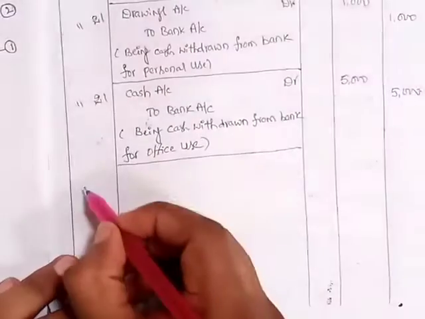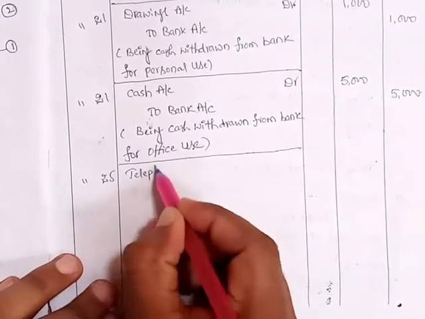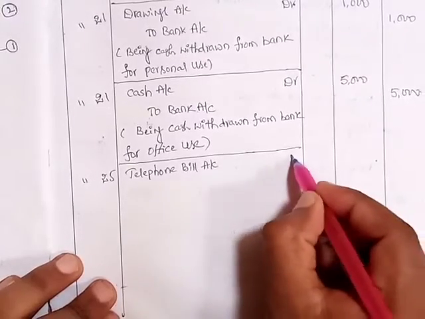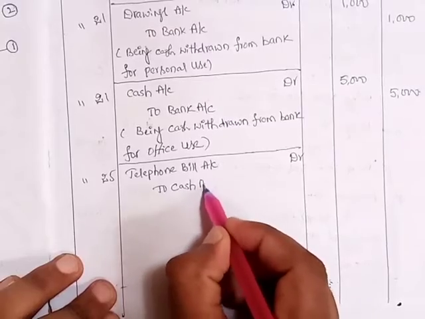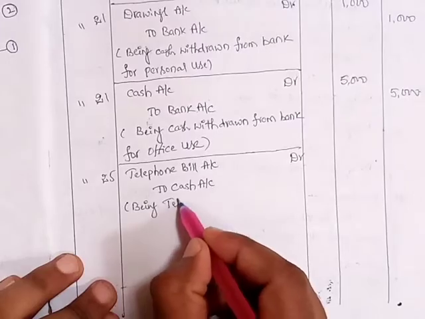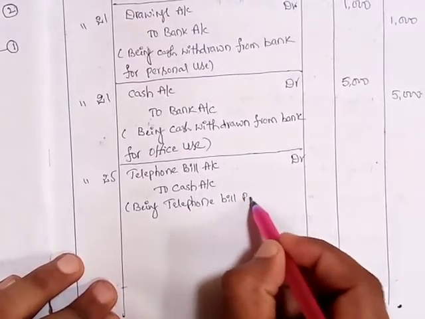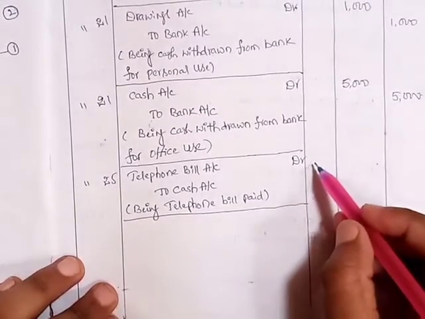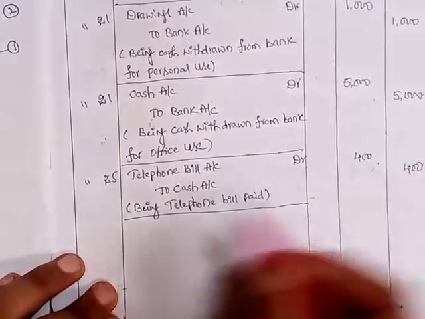So the entry is 25th, telephone bill account debtor to cash account, being telephone bill paid. So opposite to debit line in debit column 400, opposite to credit line in credit column 400.